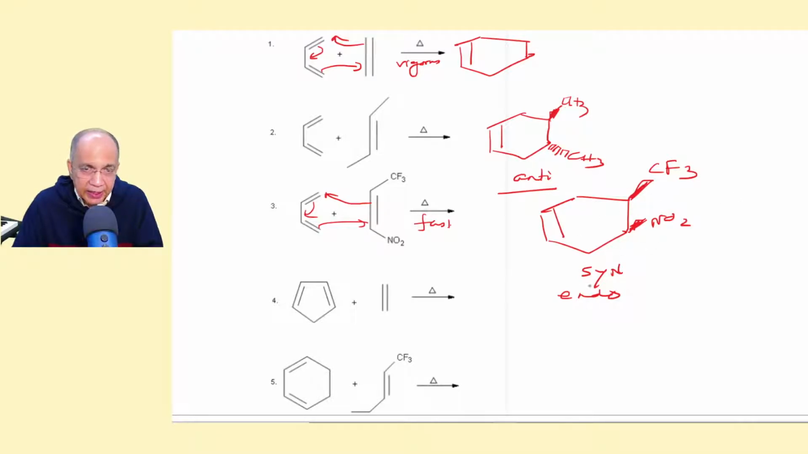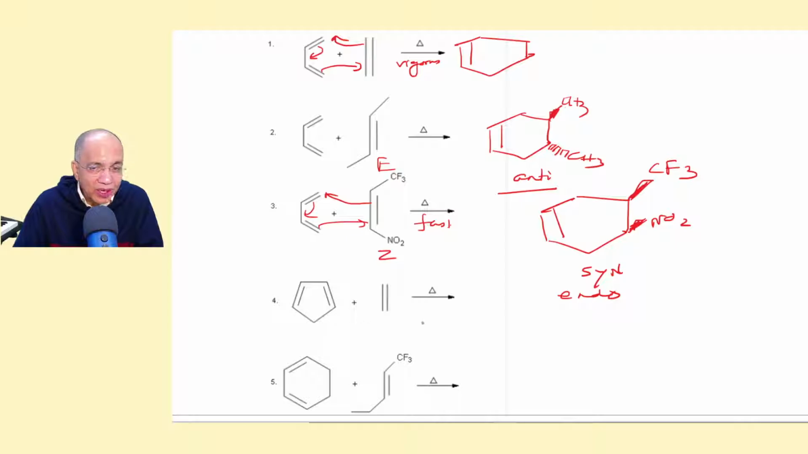But endo means these groups are nearer to this pi bond, on the same side of the pi bond. Exo means these two are away, on the opposite side of this pi bond, right? But this will remain on the same side because it was cis, or Z. This is E.